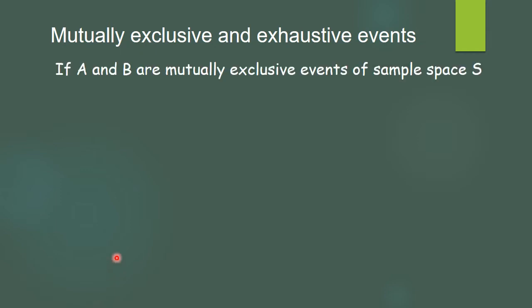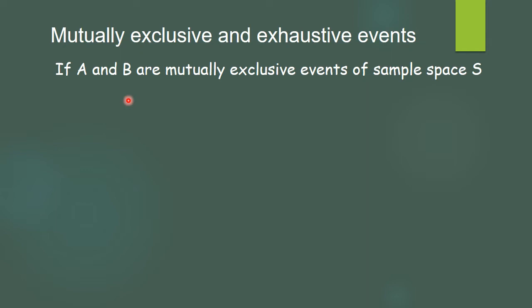Now, what are mutually exclusive and exhaustive events? If two events are such that they don't have any common elements, then they are called mutually exclusive events. For example, take throwing a die.